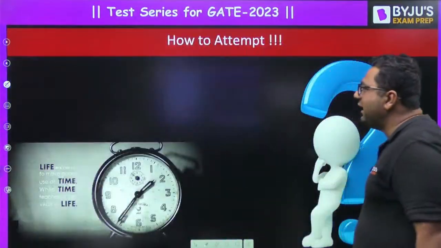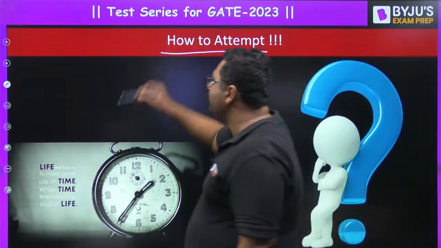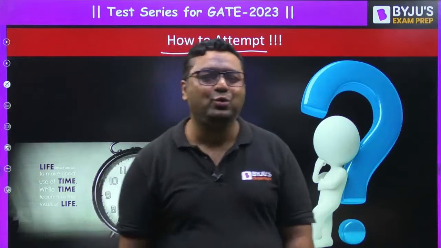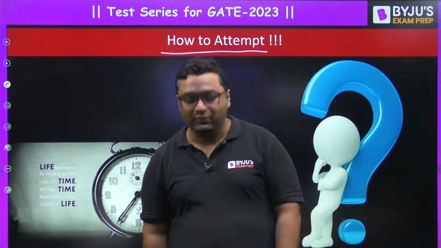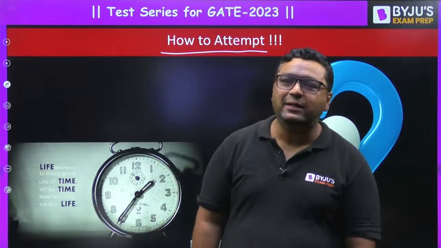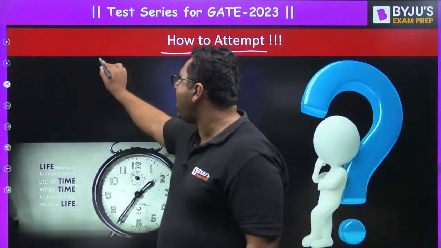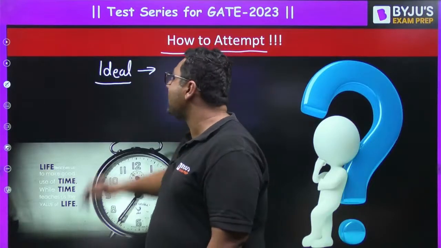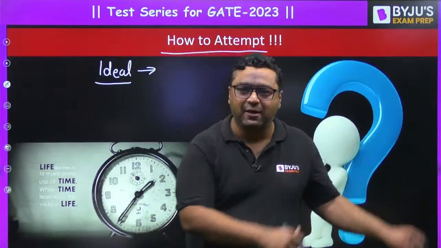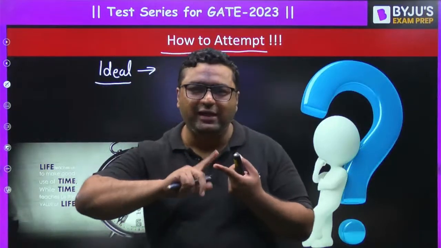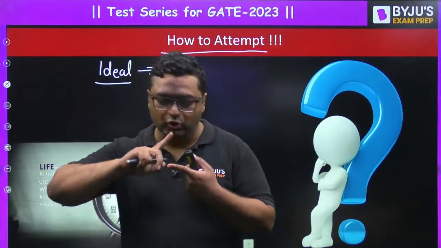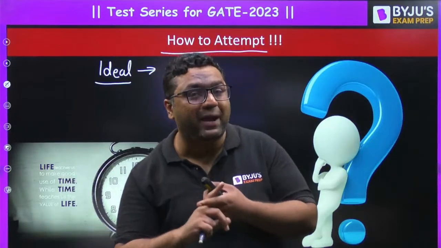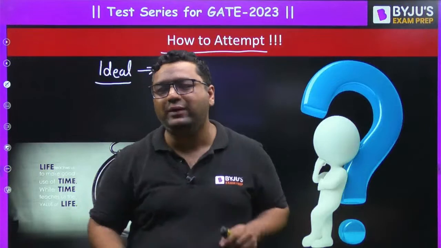Then my dear, I will say how to attempt the test series. We have seen when to attempt. Now how to attempt. First of all, as I said, while attempting the test series, you must go with ideal conditions. Ideal means the real conditions that will be there in the exam. In the exam, you will not have any kind of notes or any kind of book. Yes, you will have a scribble pad for the rough work.